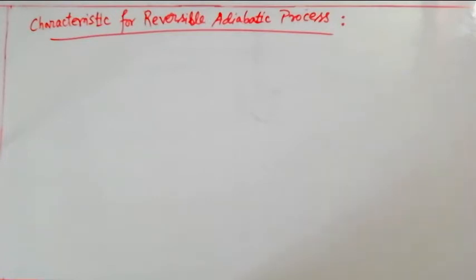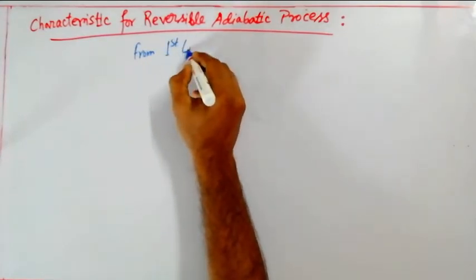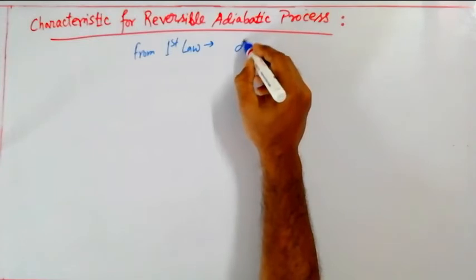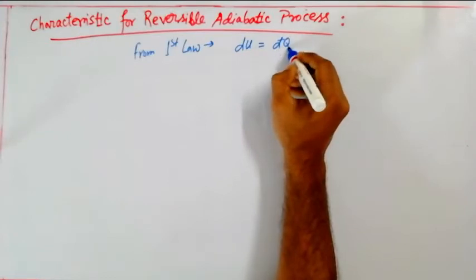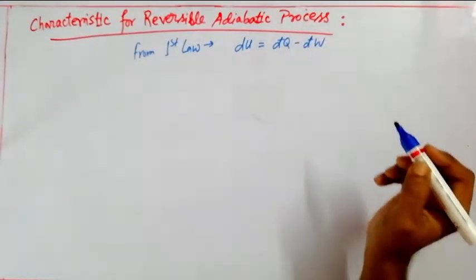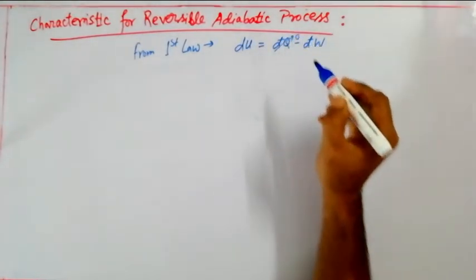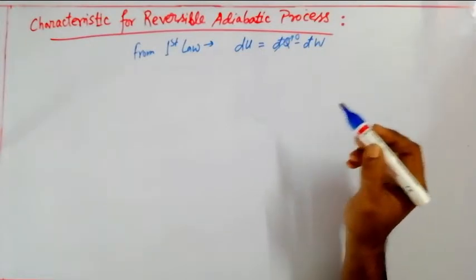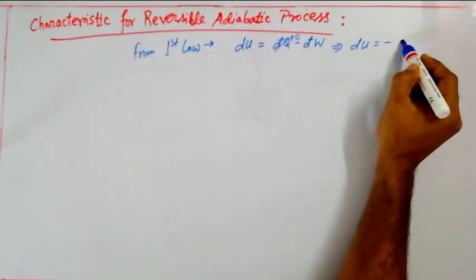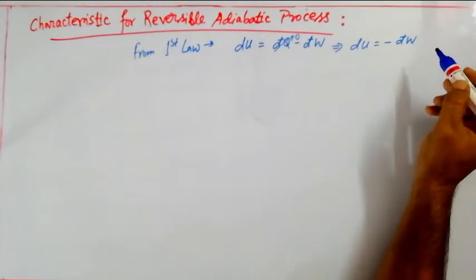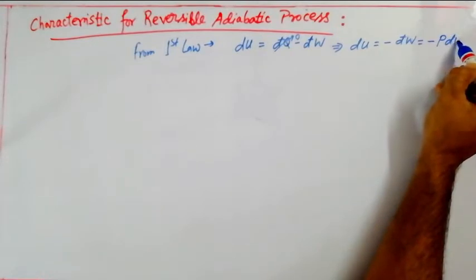So already we know from the first law of thermodynamics that du, that is change in internal energy, equals d cut q minus d cut w, and if the process is reversible adiabatic, obviously dq will be 0 here, no heat interaction from system to surroundings. So we can write du is nothing but equals minus dw, or rather I can write it this way, minus p dv.